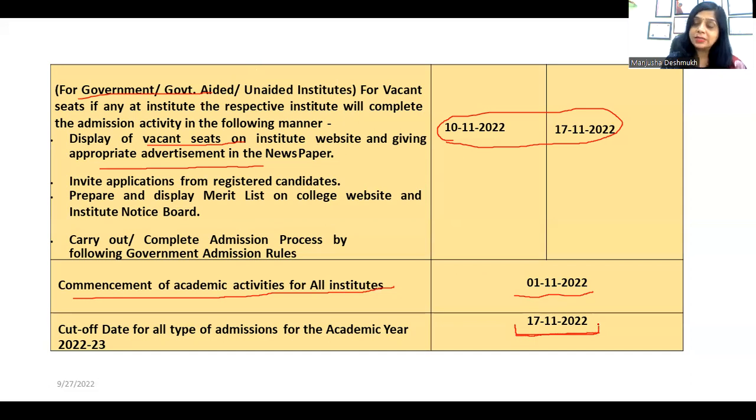Suppose you have taken admission in a particular college and paid the entire fees, but if you cancel the admission before this date, before 5 o'clock, then your entire fees except the registration fee will be refunded. If you cross this date, then you will not get the fee refund after the cutoff date.